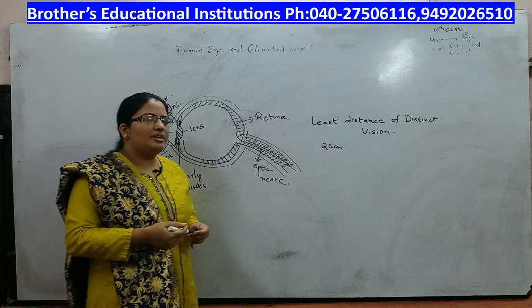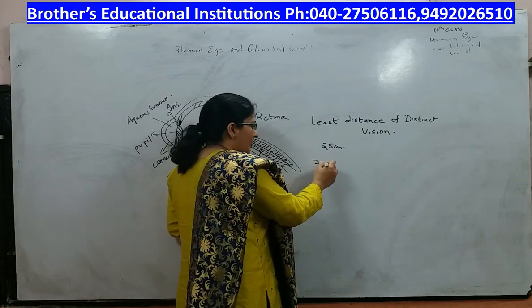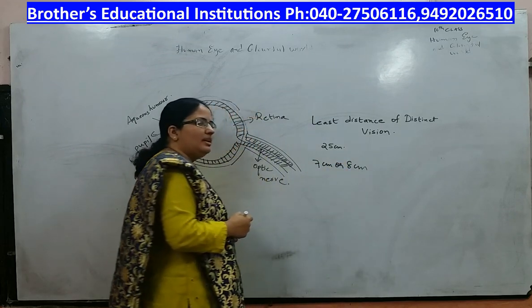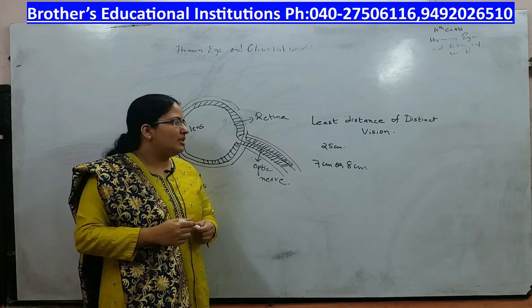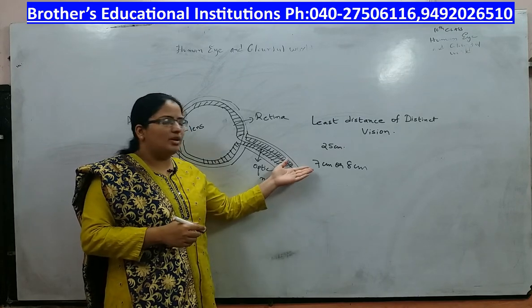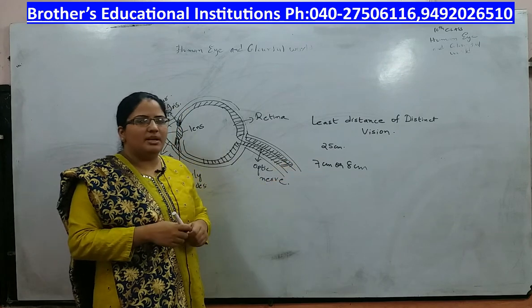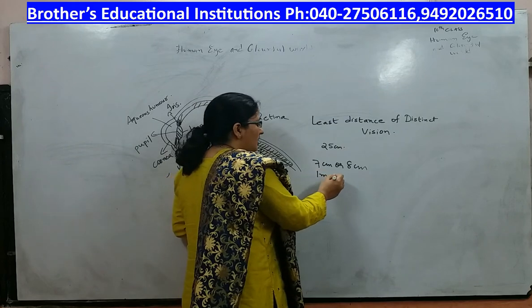For small children below 10 years of age it will be 7 or 8 centimeters because their muscles are very strong at that age. So they can read even if the book is at 7 or 8 centimeters from their eye. Similarly, for old people, it is about 1 meter or 2 meters.